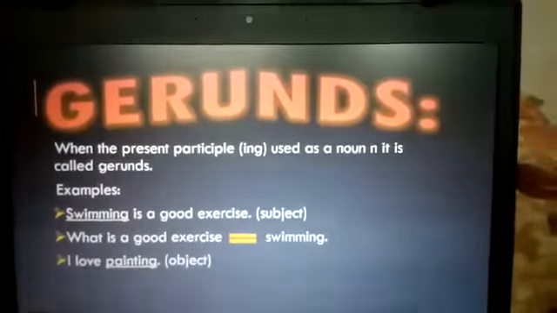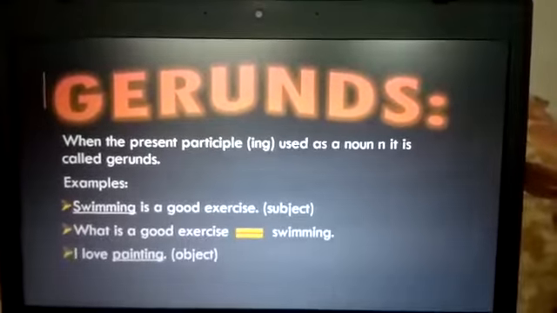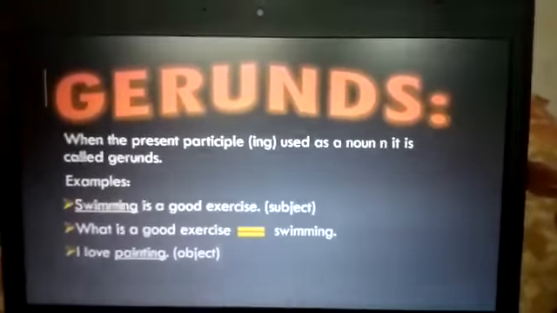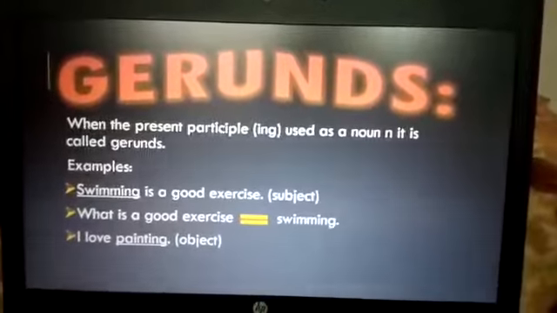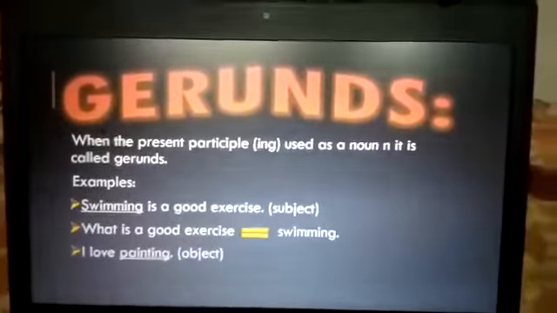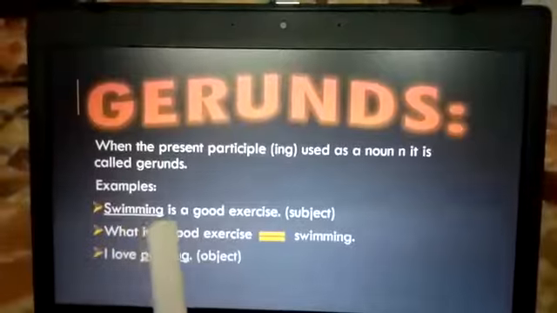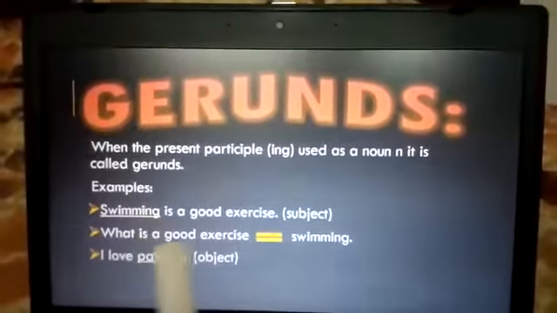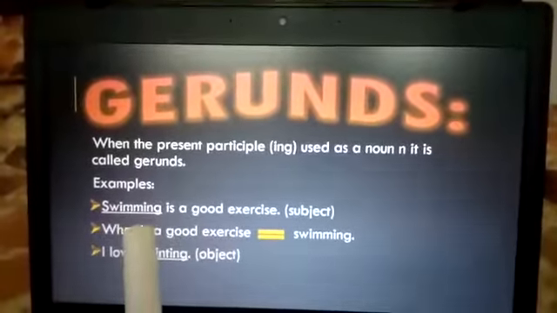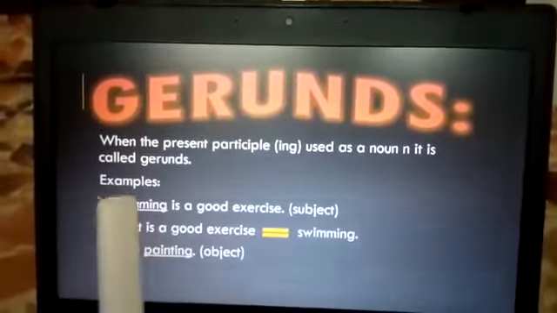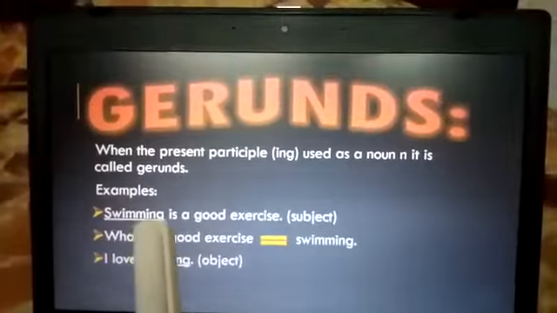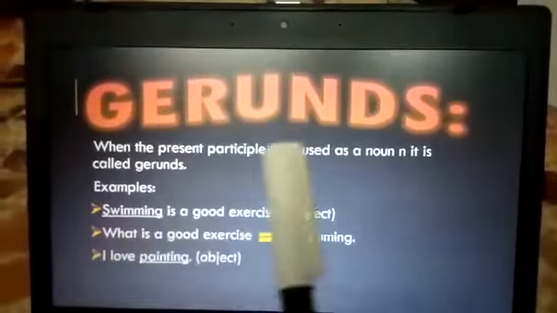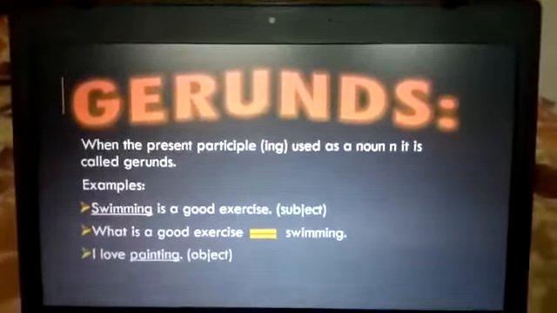For example, swimming is a good exercise. If I ask you, what is a good exercise? Swimming. A noun is a part of speech which answers the what of a question. So here in this sentence, which word is answering the what of a question? Swimming is answering: what is a good exercise? Swimming is a good exercise. So here, swimming is called a gerund because it has ing and it is used as a noun in a sentence.